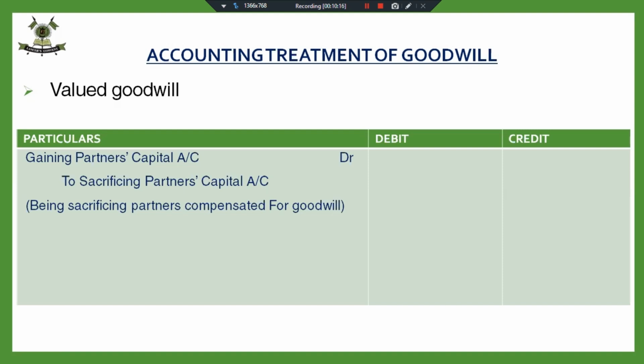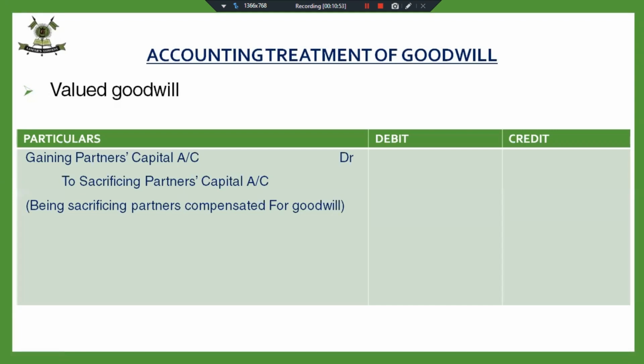So 1/4 of 1 lakh, that is 25,000, will be debited to the gaining partner's capital account, and 25,000 will be credited to the sacrificing partner's capital account, as this partner is sacrificing his share in future profits in favor of the gaining partner. So he is going to be compensated for that in the form of the amount of goodwill. Fine. So this is very simple.